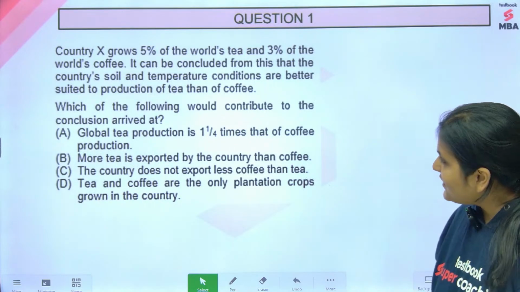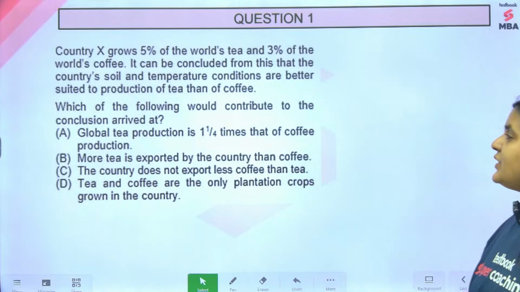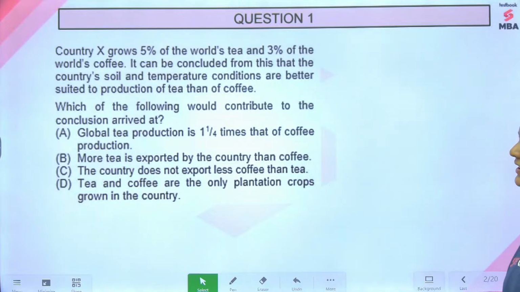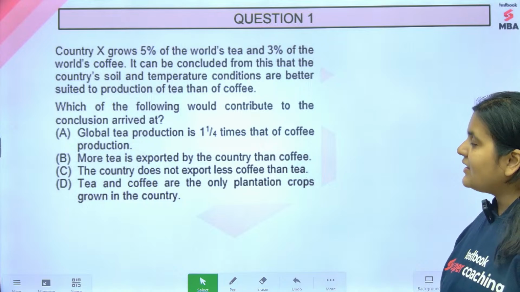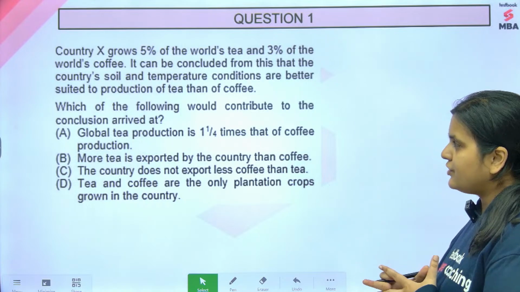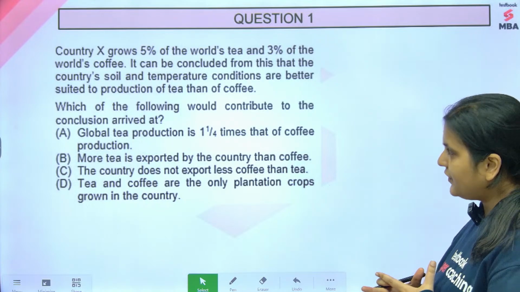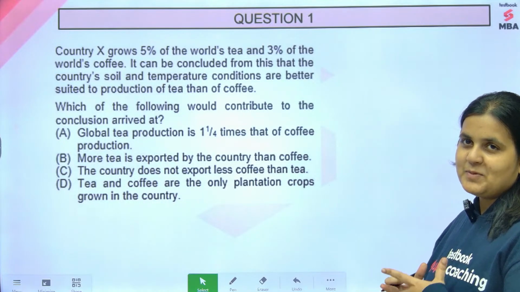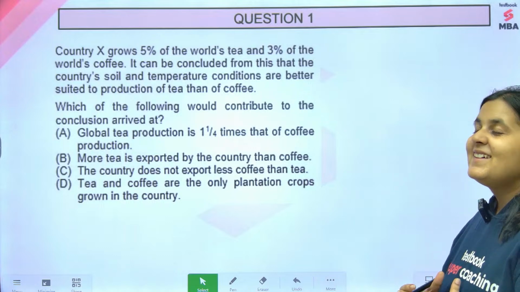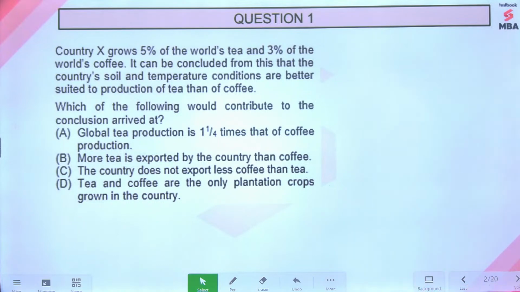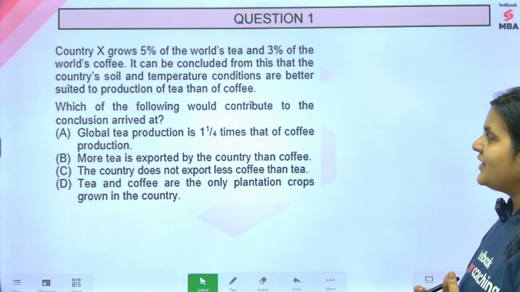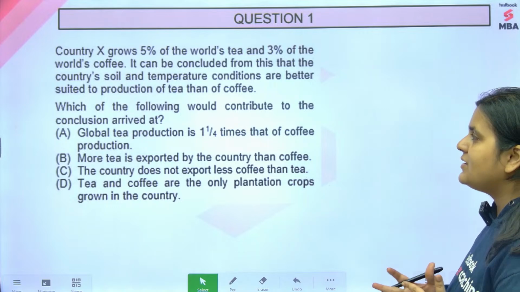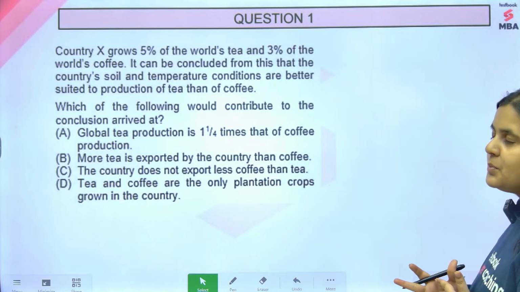Okay, country X grows 5% of the world's tea and 3% of the world's coffee. It can be concluded from this that the country's soil and temperature conditions are better suited to production of tea than of coffee. Yes, I understood from the spelling that you typed. You need to be more specific. Okay, so see, country X grows 5% of the world's tea and 3% of the world's coffee.